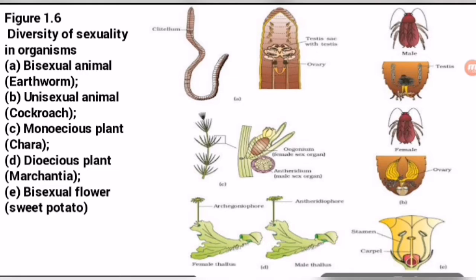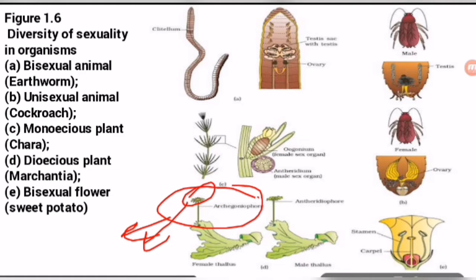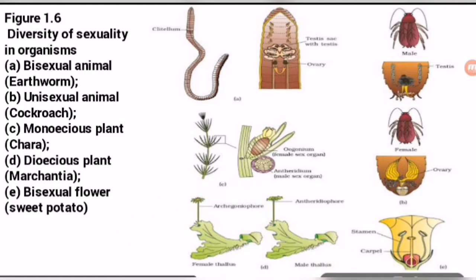Next, Archegoniophore is the stalk-like structure on which Archegonia are found, in which female gametes are formed. So the female thallus and male thallus are two distinct bodies in bryophytes.